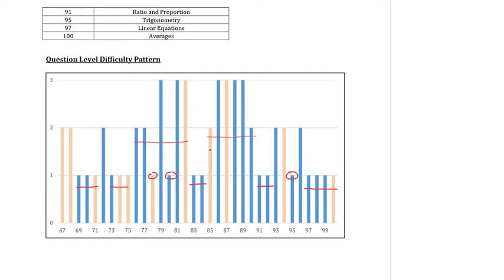So here, as you can see in this mock, the tough and moderate questions are more or less evenly spread, but there are certain areas where these questions are clustered together. So when you analyze the mock, you need to look at these clusters and see whether your attempts went down because you got stuck at one of these clusters, or whether you missed out attempting these 4 questions at all, and so on.